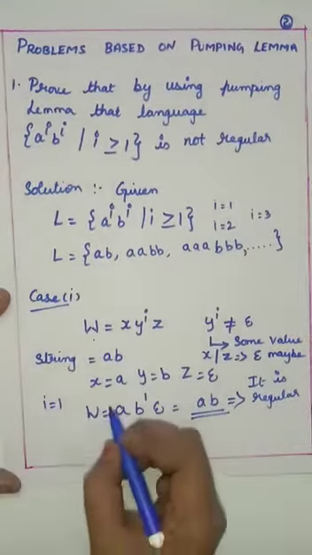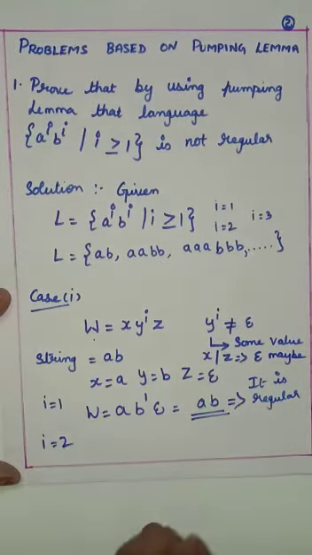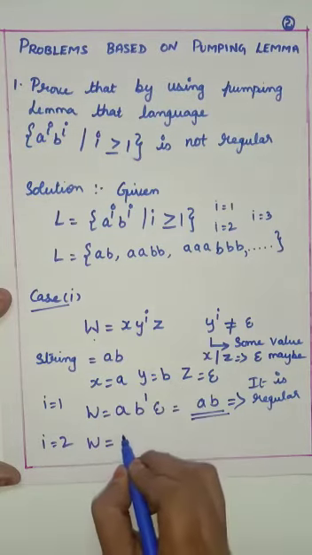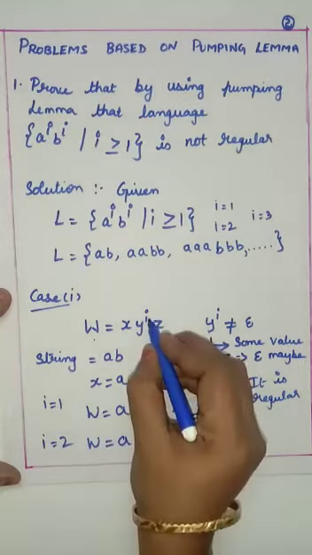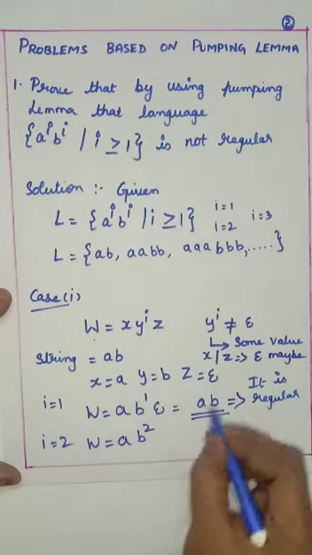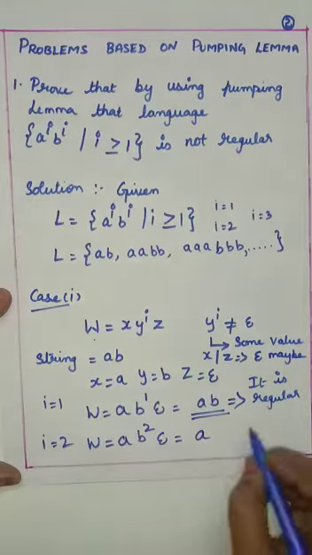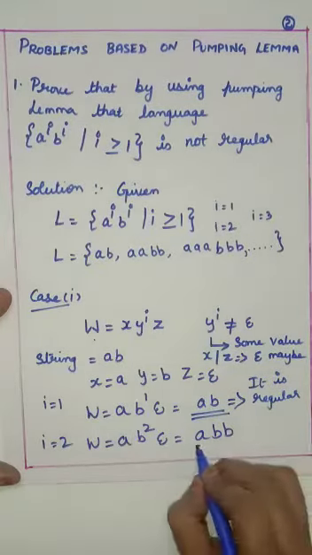Now I am going for the second one, where the i value is equal to 2, increasing the i value. W is equal to x, the value a; y, the value b, to the power of i, square; and z is epsilon. So what will happen? A b square, b square is b into b, and z is epsilon, which means ABB.